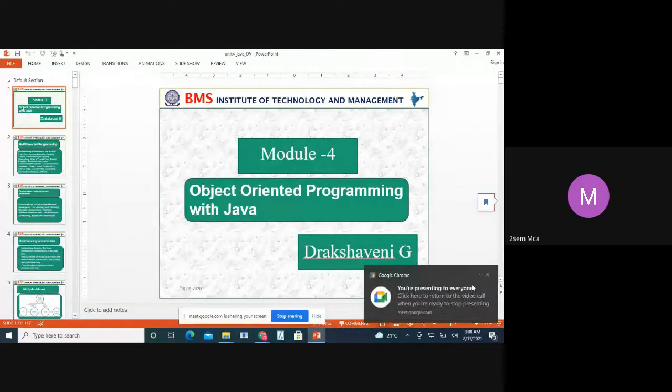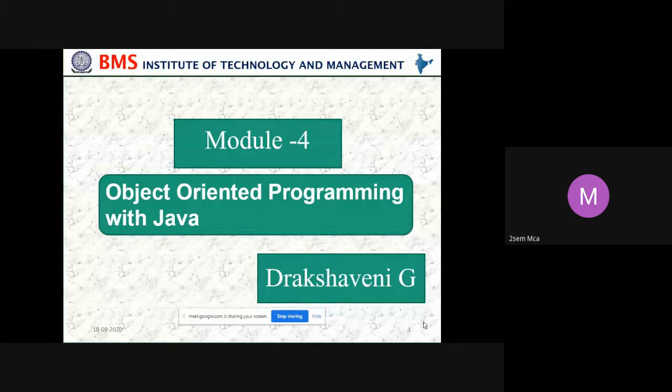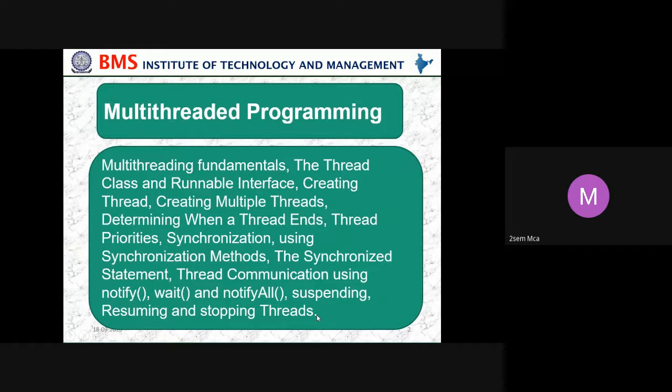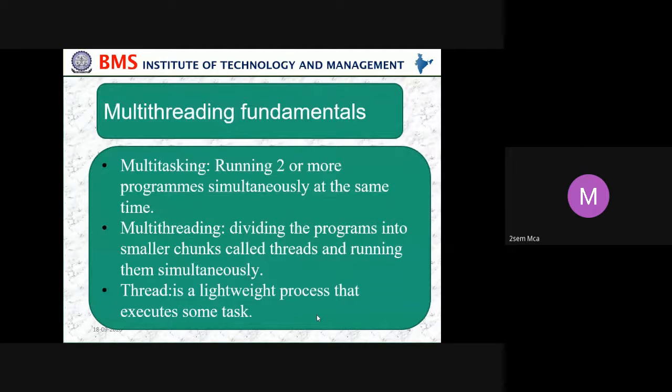In the fourth module, we started with a brief overview, then move on to the topic where we left off. So in the fourth module, we were seeing multi-threaded programming, and we are seeing enumeration, autoboxing, and annotation. So then what is multi-threading fundamentals?